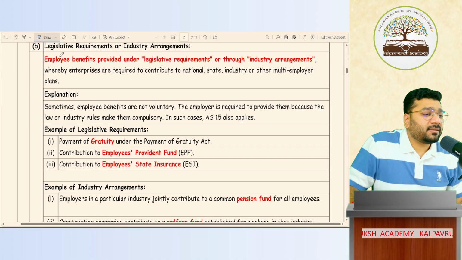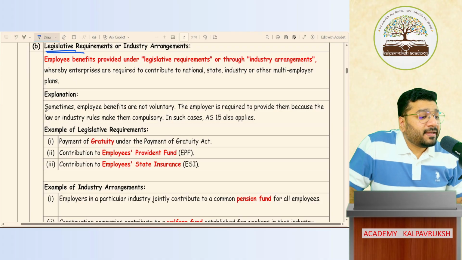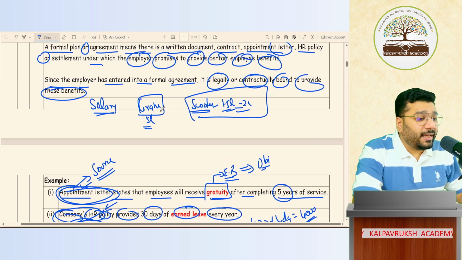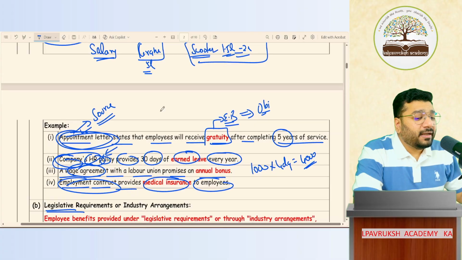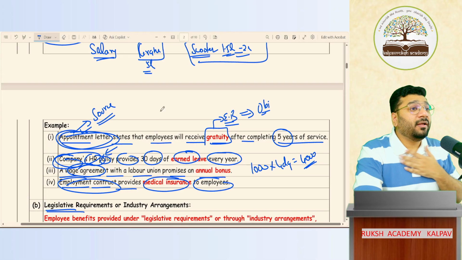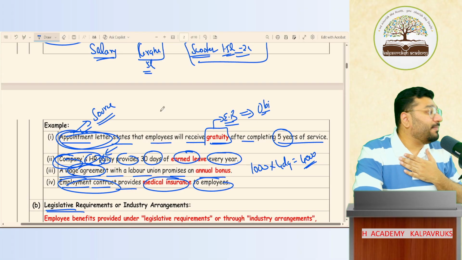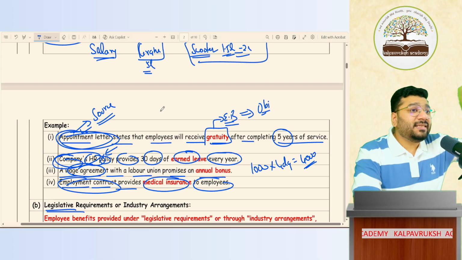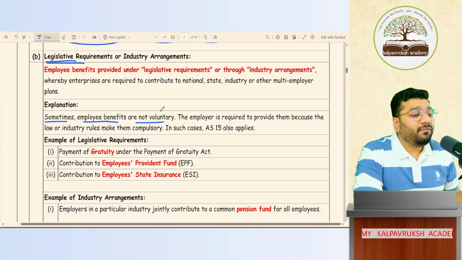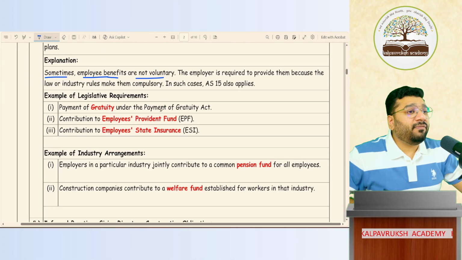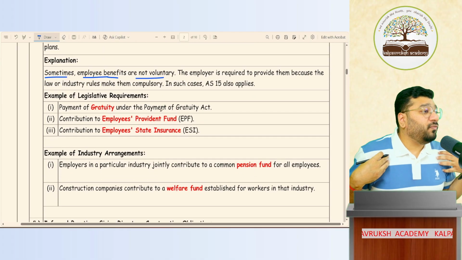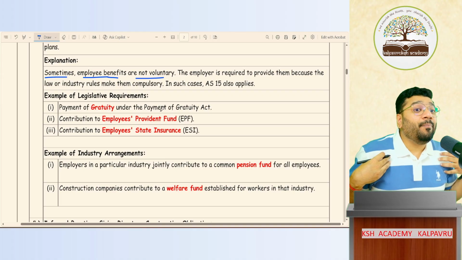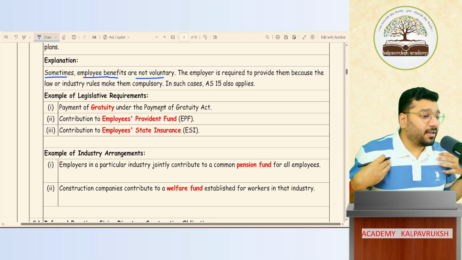Now, next is legislative requirement. Sometimes employee benefits are not voluntary. So what we give above, salary, gratuity, earned leave, annual bonus, medical insurance, is all voluntarily given to the employee. Got it, not got it? And that we are registering in the document. Sometimes we have to pay some employee benefit to the employee, not on our own will. We are paying it under compulsion. Who is compelling us? Law is compelling us.